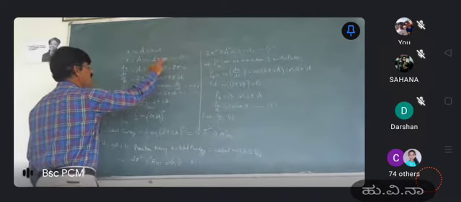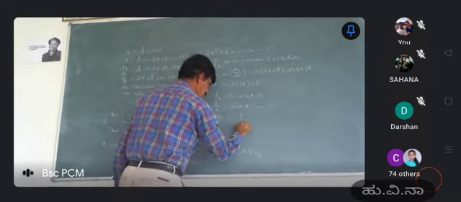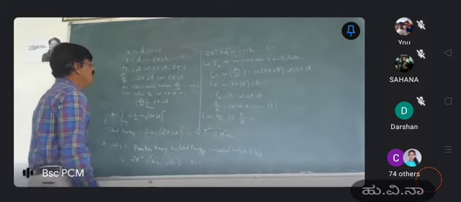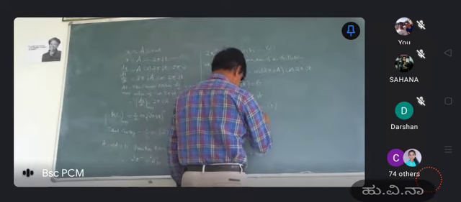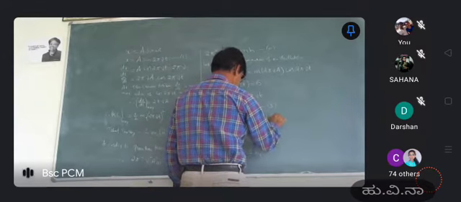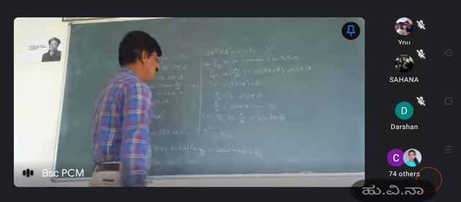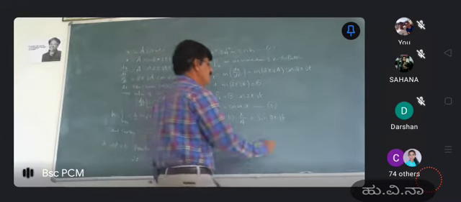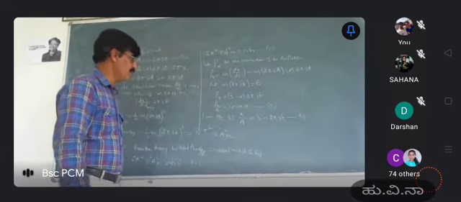From equation number 1 we have x by a. Isn't it? x by a is equal to sin 2 pi mu t. Okay, this is from equation number 1. We have x by a is equal to sin 2 pi mu t. That is also equation number 4.